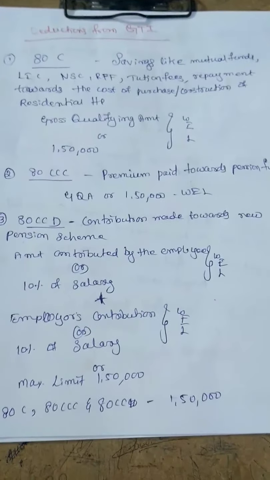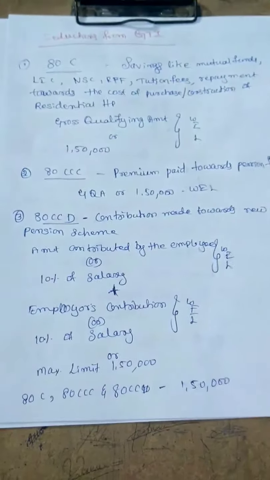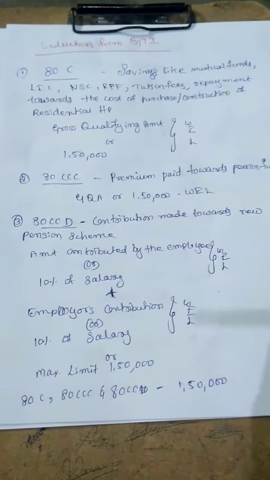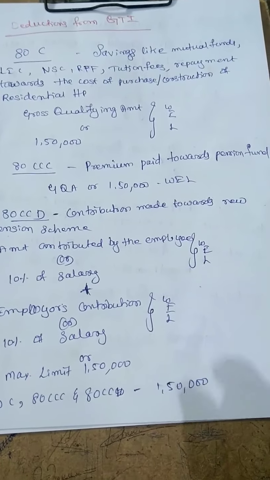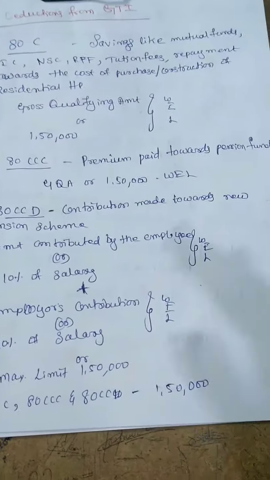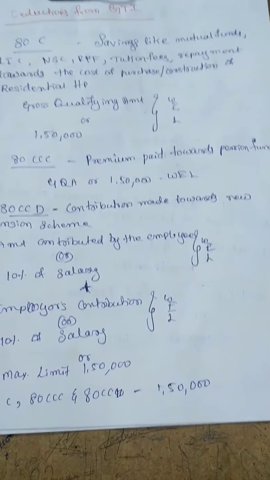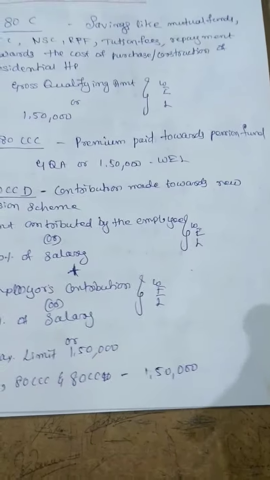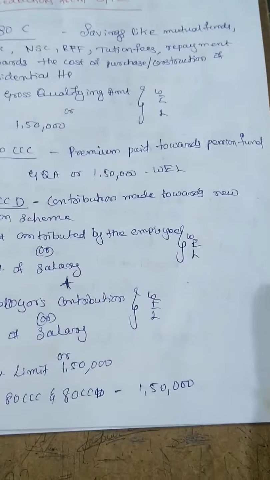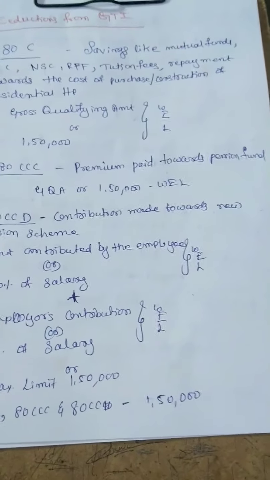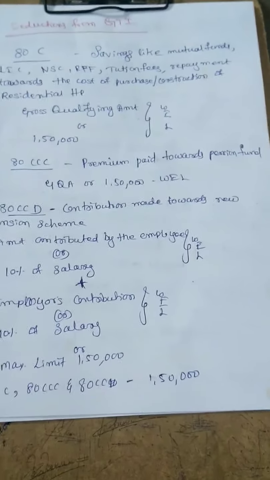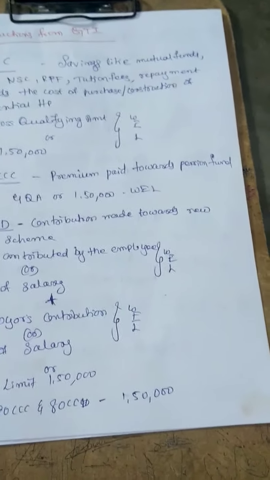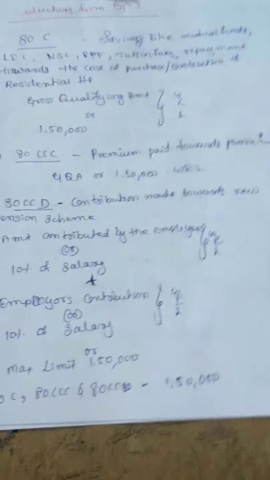Good afternoon, guys. In this session, we can start with the next chapter, that is deductions under section 80C to 80U, that is deductions from gross total income. In this, we have more than 20 deductions, but from an individual and exam point of view, there are 14 deductions that you need to remember. Okay, first one is 80C.